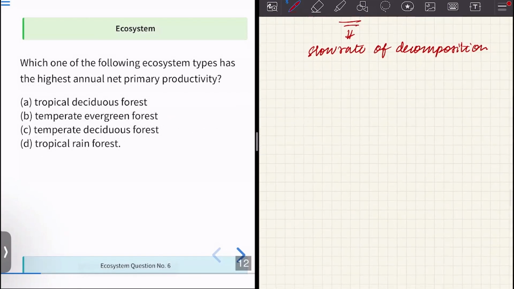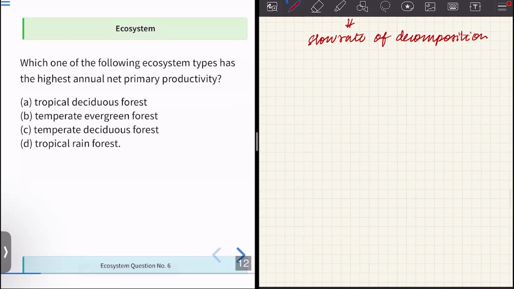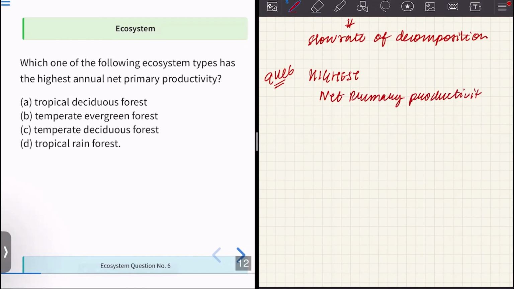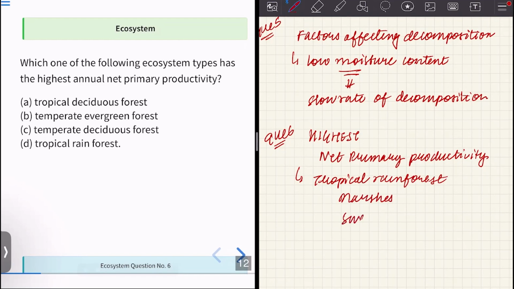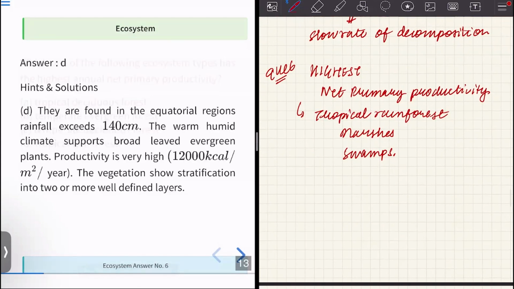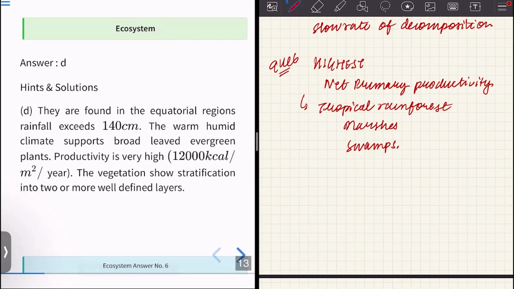Moving on to the next one: which of the following ecosystems has the highest annual net primary productivity? Question number 6, we have to find the highest net primary productivity. We just listed the names right here. We'll list them again. It is seen in tropical rainforests, marshes, or swamps. These are the three places where we see the highest primary productivity. The correct option is option D, tropical rainforest. And where are tropical rainforests found? They are found at the equator.